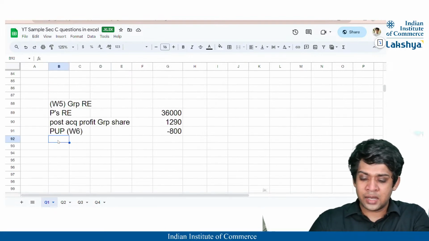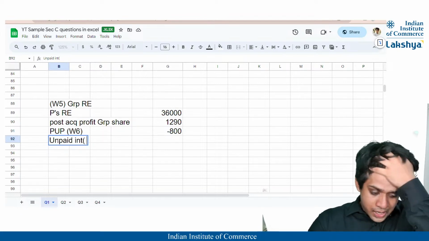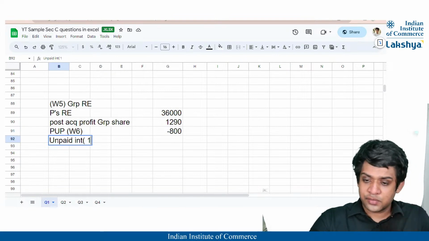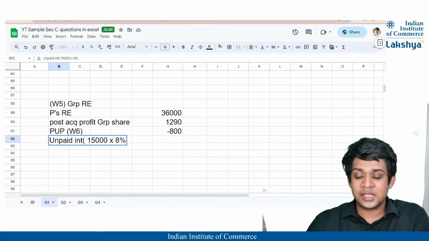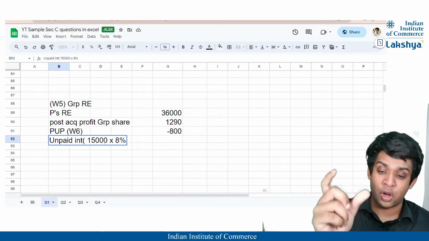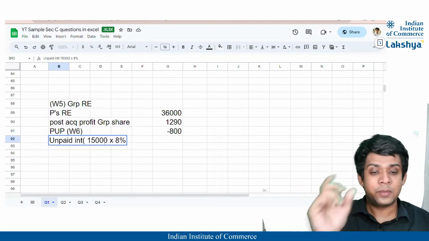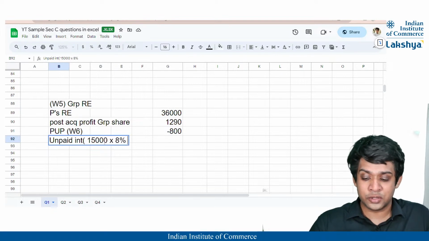So I can say maybe unpaid interest. I'll just write unpaid interest. And guys, what will be the value of unpaid interest? 15,000 is not recorded, correct? So 15,000 into 8%. And whatever is the 15,000 which is not recorded directly in the non-current liabilities, that will be stated in the non-current liabilities in the consolidated statement of financial position.